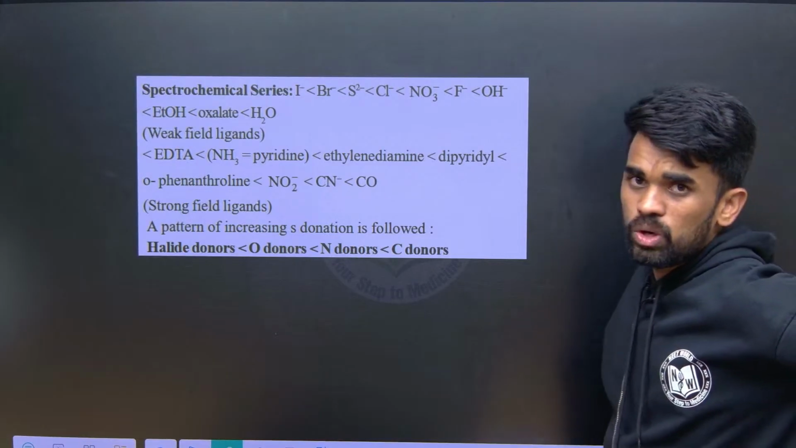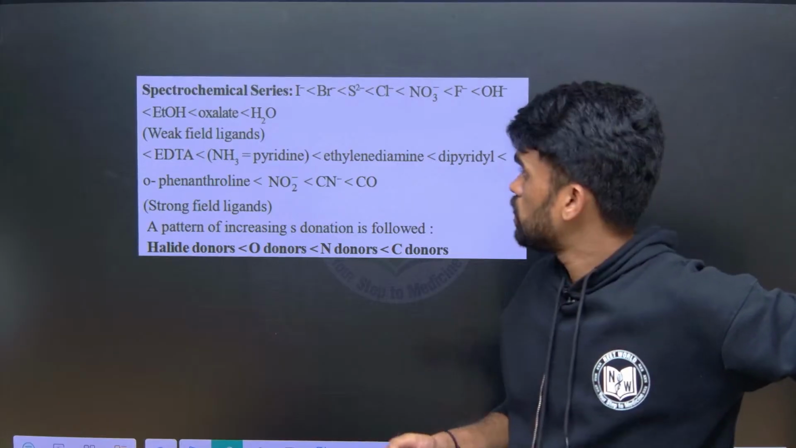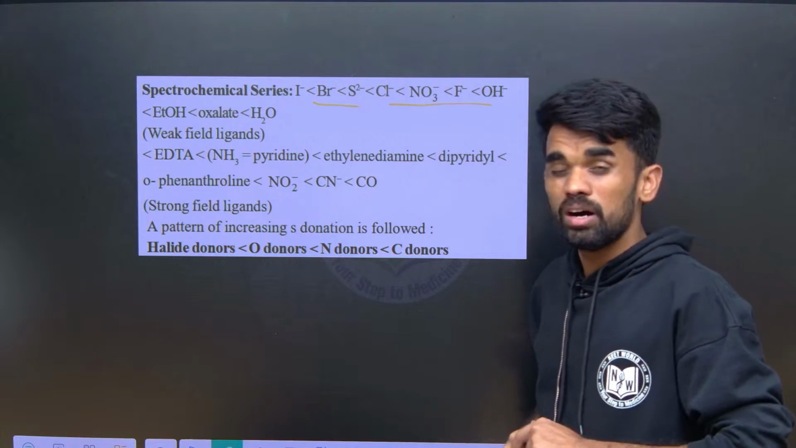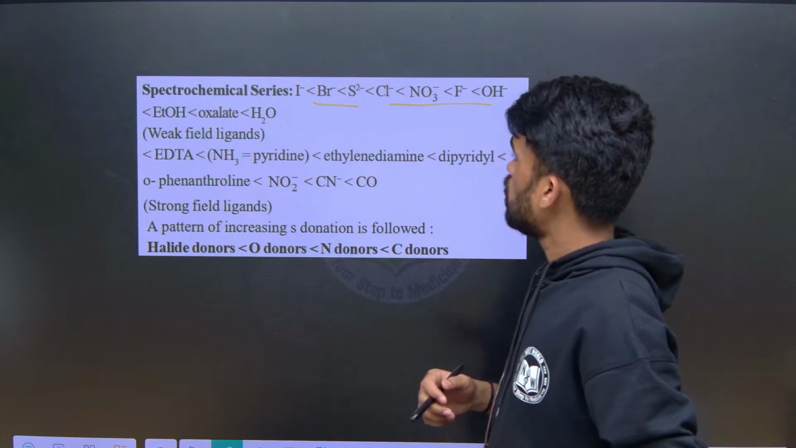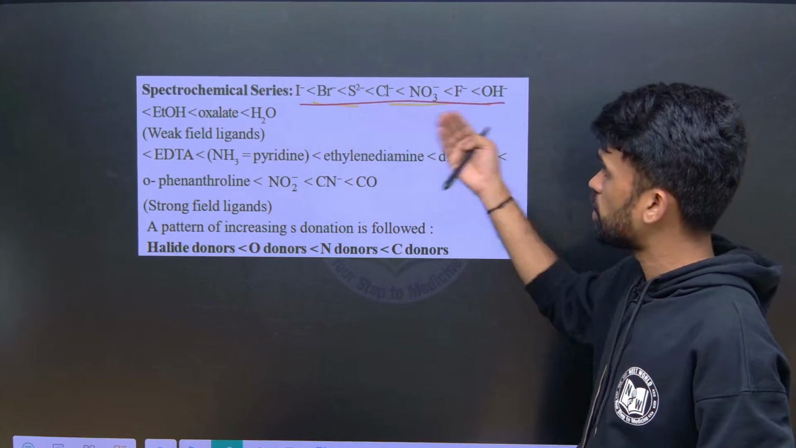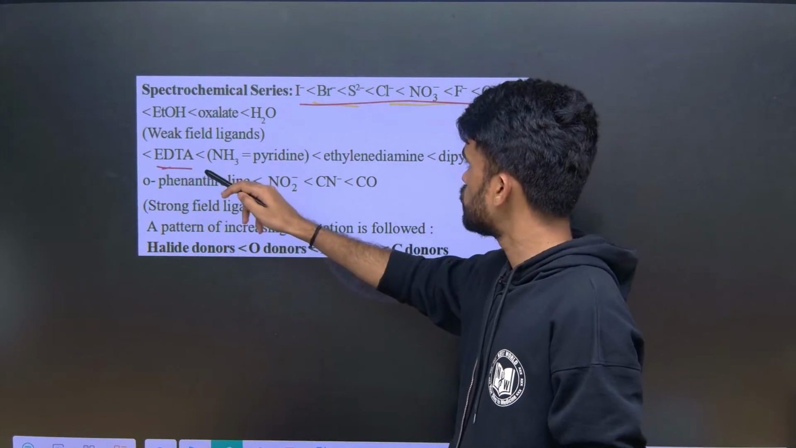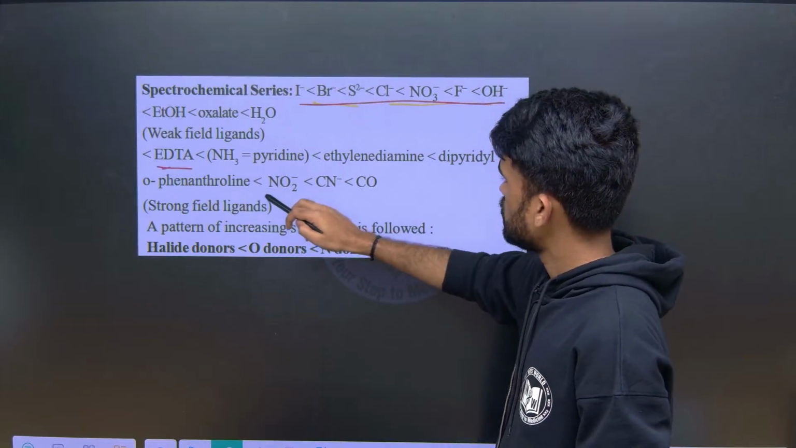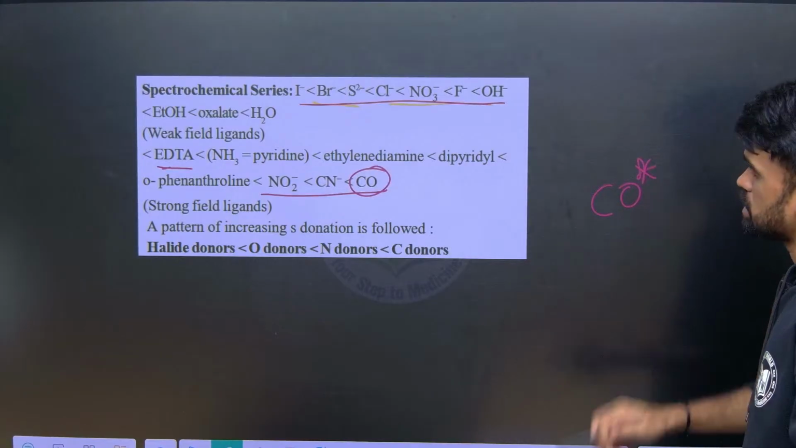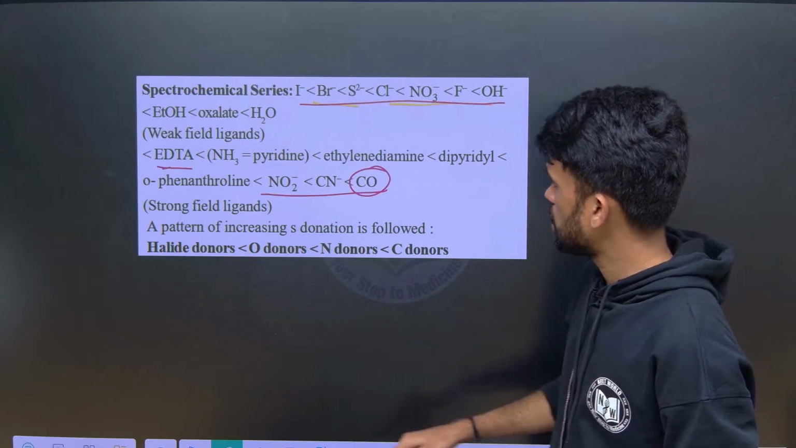Now, in order to understand the metal geometry and all, we need to know this thing, the spectrochemical series, which we will be studying in CFT, crystal field theory. Okay, so these are considered to be weak field ligands. The strength increases as we move this side. Now EDTA is considered to be strong field, from up to here, this is a strong field. So CO is a strong field ligand. CO, carbonyl, is a strong field ligand. So always remember this in a simple manner.